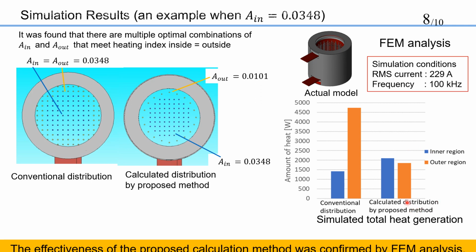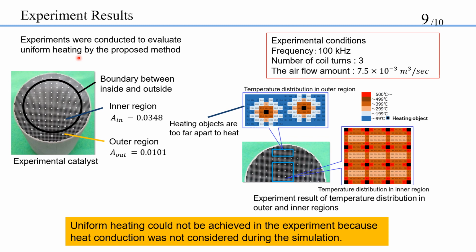Finally, I will discuss the results of the experiment. Experiments were conducted to evaluate uniform heating by the proposed method. This figure shows the catalyst with heating objects at A in equals 0.0348 and A out equals 0.0101. These are the experimental conditions. Frequency is 100 kHz, number of coil turns is 3, and the airflow amount is 7.45 times 10 to the minus third.